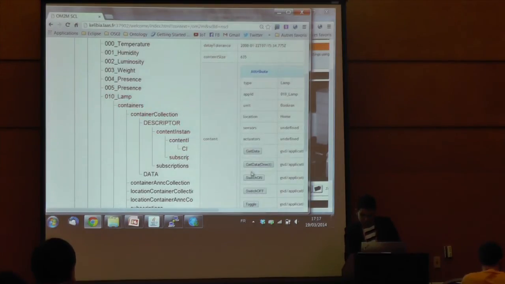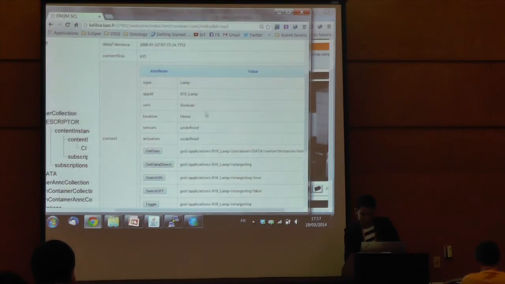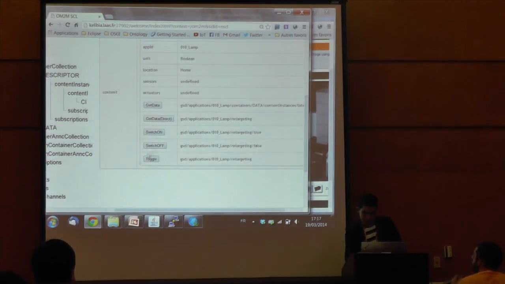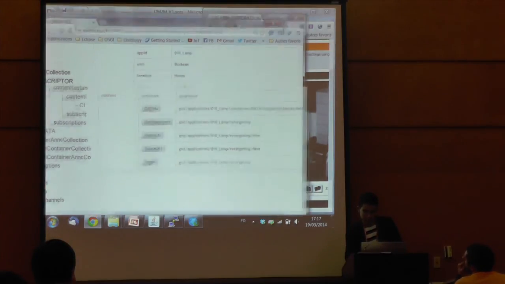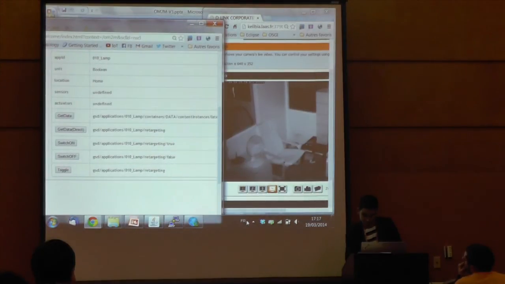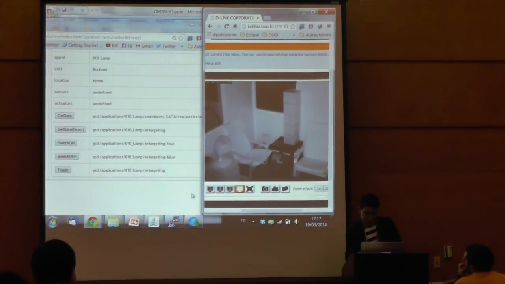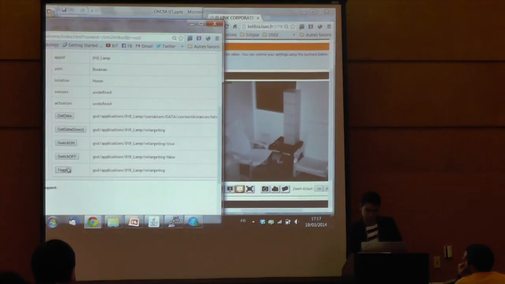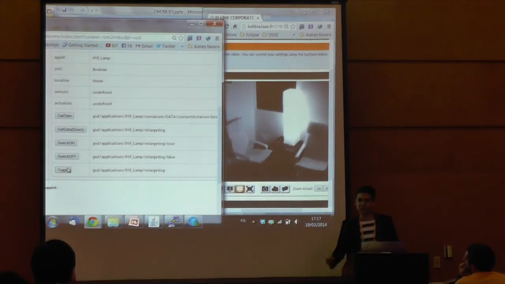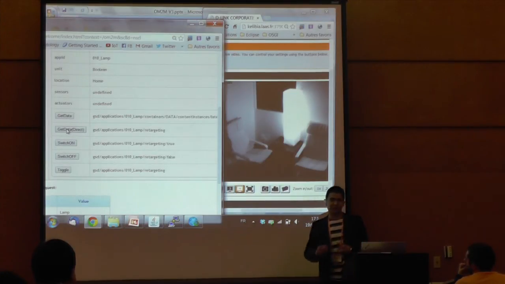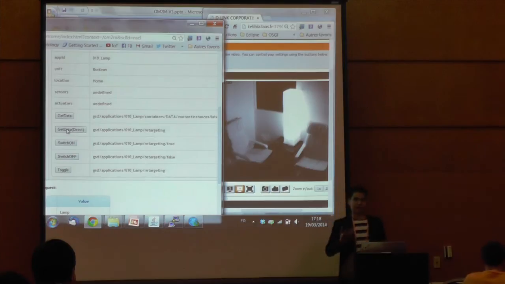Okay, and see here, it's a lamp located in the home, and I can toggle the lamp. Okay, directly using the BeagleBone Black, I can get the data. I can get the data directly from the lamp or using the database stored on the BeagleBone.